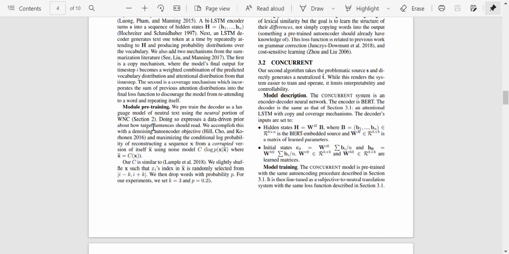Next, we have the module pre-training. So we pre-train the decoder as a language model of neutral text using a neutral portion of the wiki neutral corpus. So this is the decoder part. Doing so expresses a data-driven prior about how target sentences should read. We accomplish this with a denoising autoencoder objective, maximizing the conditional log probability of reconstructing a sequence X from corrupted versions of itself using a noise model. So essentially what's happening here is they are pre-training the decoder as a language model.